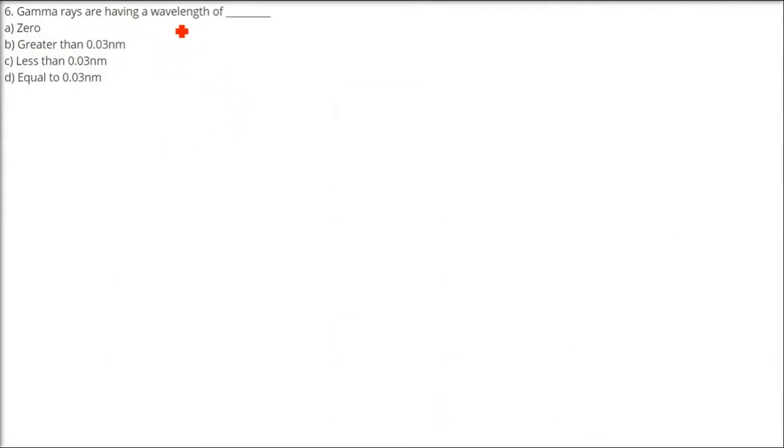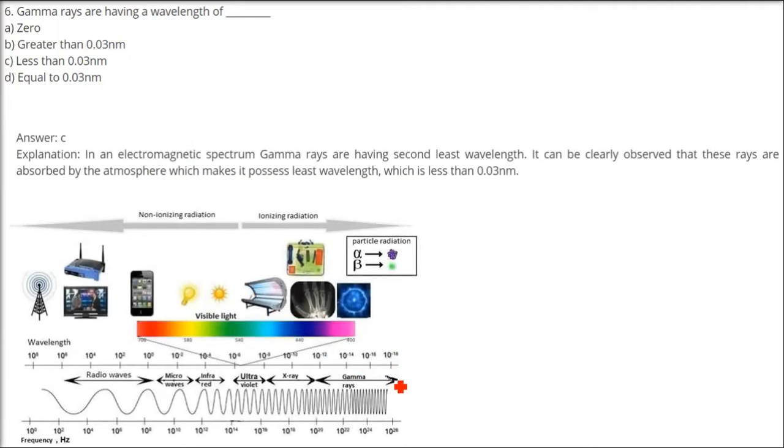Gamma rays are having a wavelength of dash. Now the answer here is C, but it is not also correct. Why? I'll just show you. Gamma rays, the range is what?